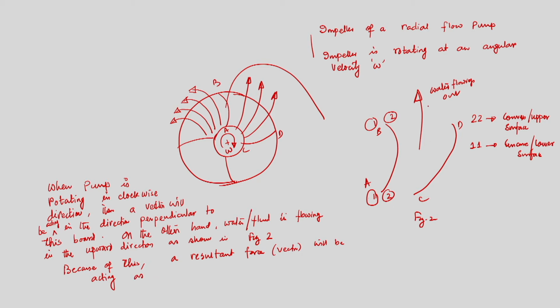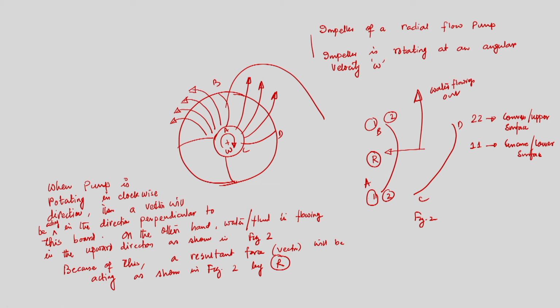This is water flowing out in the upward direction, and a resultant will be acting in this direction. Let us say this is the resultant force R. The resultant force will be acting as shown in figure 2 by R.